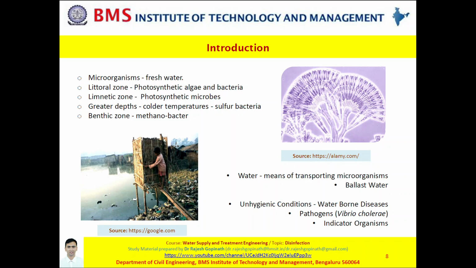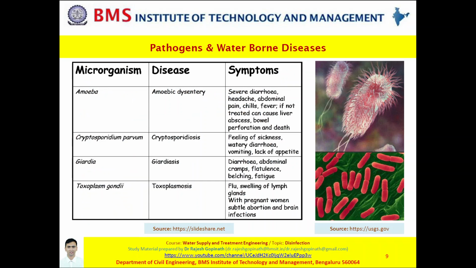However, the objective of studying disinfection is to understand that the presence of pathogens such as Vibrio cholerae, Salmonella typhi, and Shigella is going to cause waterborne diseases, and this is eventually a consequence of unhygienic conditions. Let us move on to slide 9. Slide 9 gives us a glimpse of a sample set of certain pathogens and the waterborne diseases that they cause.